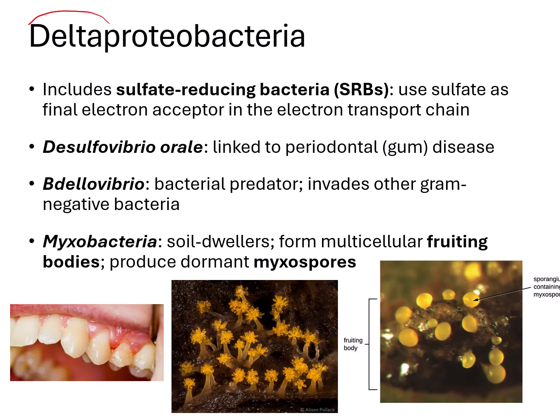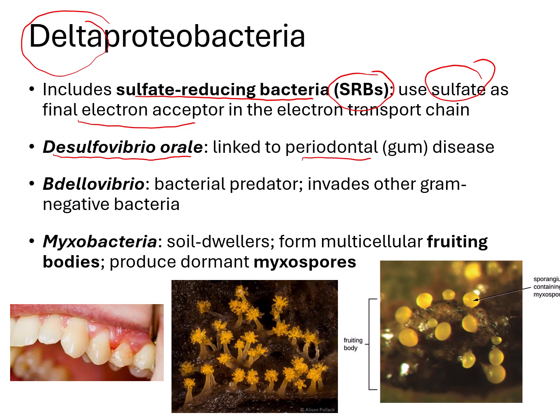Our next class are the Deltaproteobacteria. These are less common but still really interesting. These include sulfate-reducing bacteria, abbreviated SRBs, that use sulfate in their electron transport chain as the final electron acceptor instead of oxygen. So sample bacteria from this class include Desulfovibrio orale, which is linked to gum disease, also known as periodontal disease. So something kind of like that inflammation there. We have Bdellovibrio, which I don't have a picture of, but this one's interesting because it attacks other gram-negative bacteria.